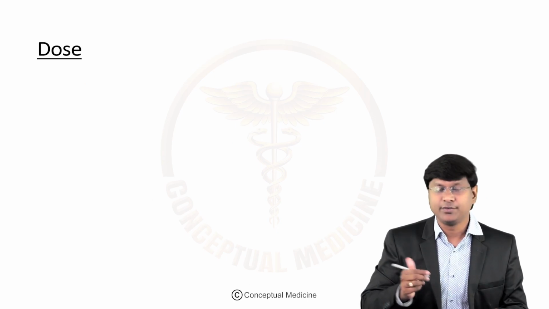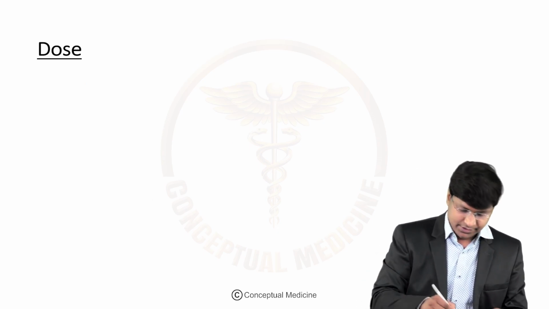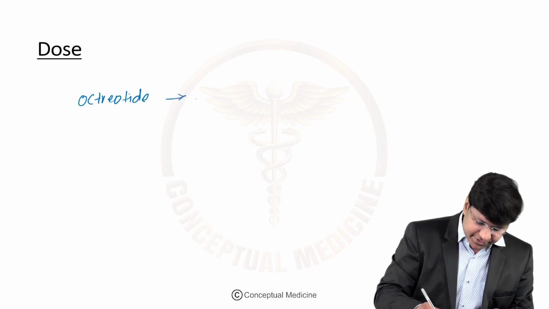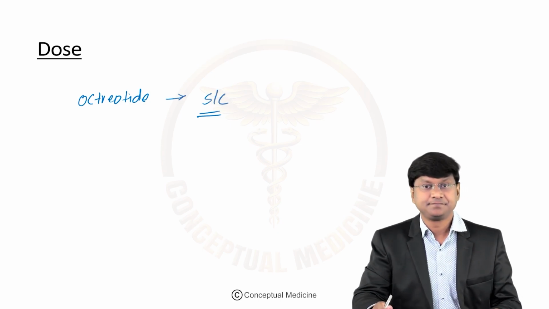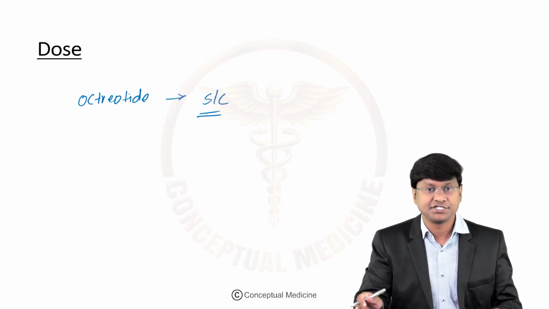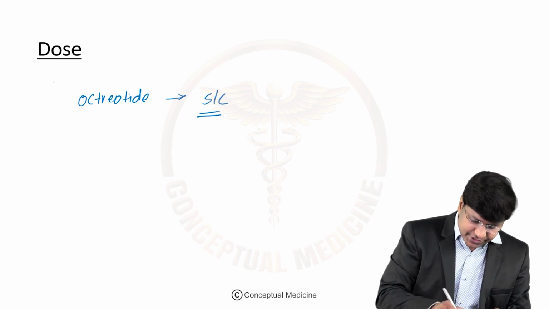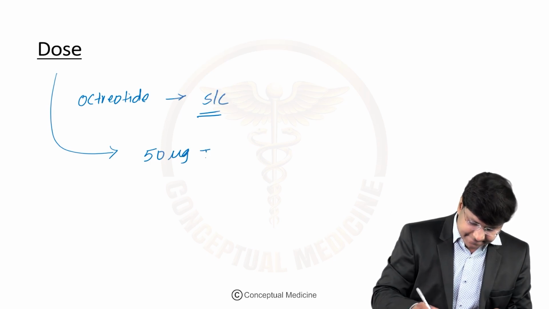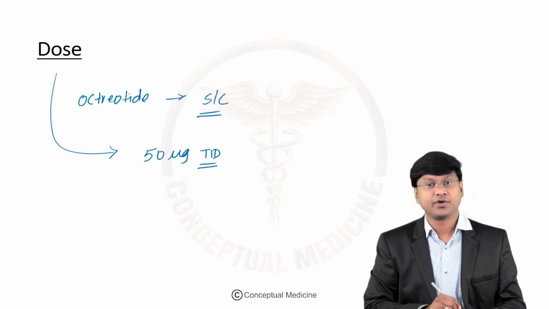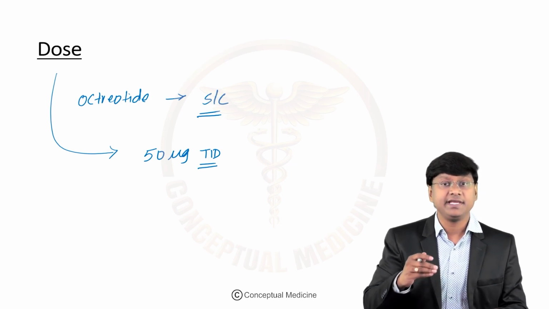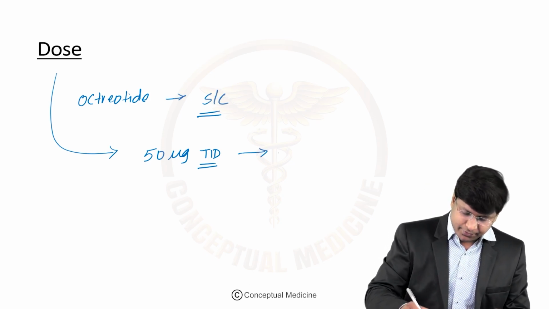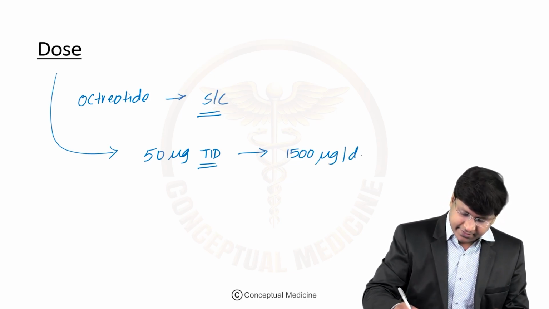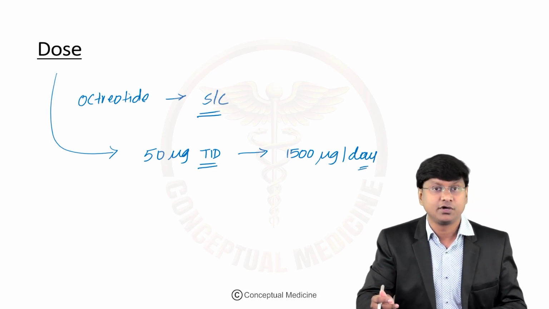And what is the dose and what is the route of administration of octreotide? Please remember, the route of administration is subcutaneous. It is given in the form of a subcutaneous injection. The dosage of octreotide is 50 micrograms thrice daily, and the dose can be increased gradually, even up to 1500 micrograms per day, depending upon the response of the individual.